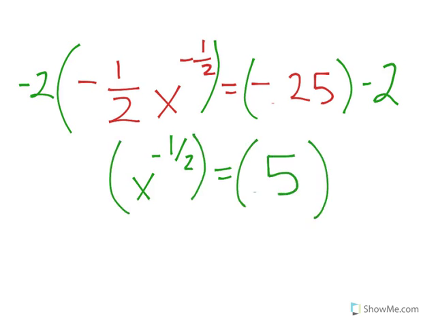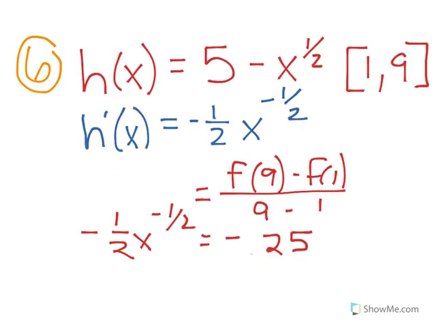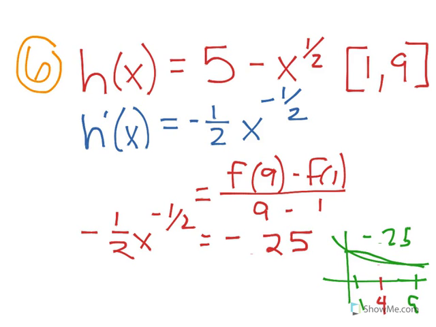And to get rid of the exponent, remember the exponent on this side would be 1, so I'm going to put it to the negative second power. Negative 1/2 times negative 2 is 1, so x equals 0.5 to the negative 2. Enter, and I got x equals 4. That tells me, because it's met the conditions of the mean value theorem, that this function, h of x, between the interval 1 and 9, has an average slope of negative 0.25, and one of the exact points has to match, and that point is at x equals 4, which has the same exact slope.